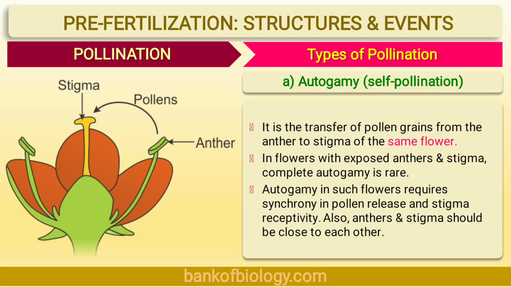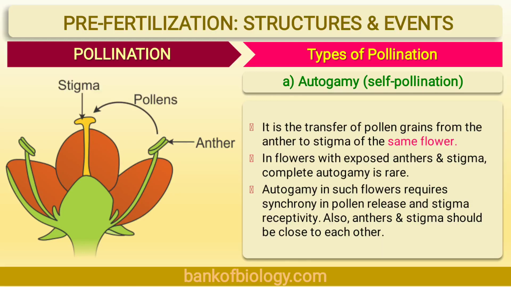Let's start with the first type, autogamy or self-pollination. Autogamy is the transfer of pollen grains from anther to the stigma of the same flower. It is a type of pollination in which a bisexual flower is pollinated by its own pollen grains. Offspring are genetically identical to their parents.